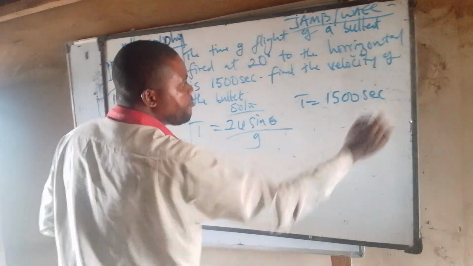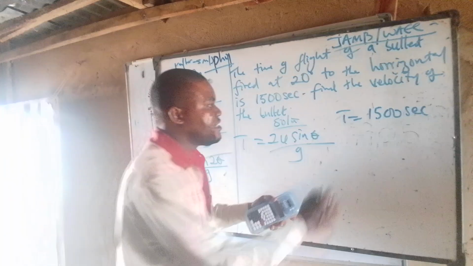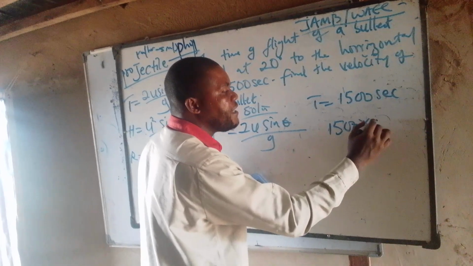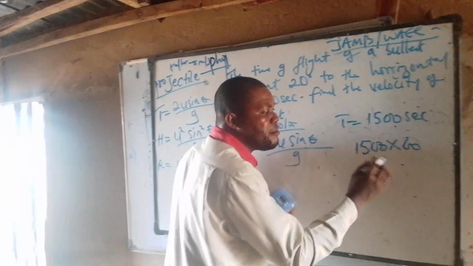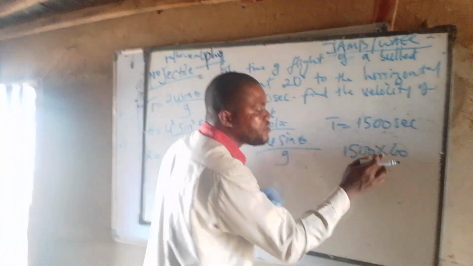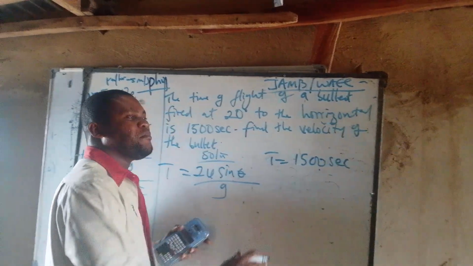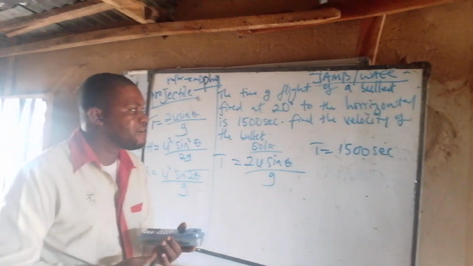1500 seconds. Please, if they give you minutes, multiply by 60. If it was in minutes, I would have said 1500 times 60. Whatever I have, I will use. If they give me hours, I will then say 1500 times 60 times 60. You have to convert appropriately. Please, in physics, we use the standard measurement. In physics, we solve with the standard measurement.